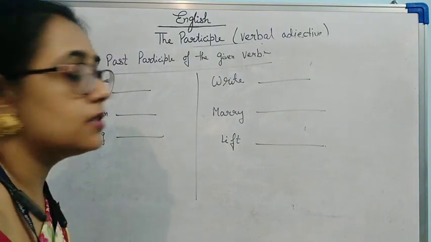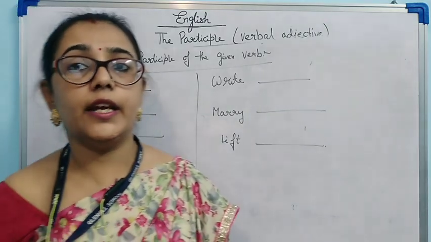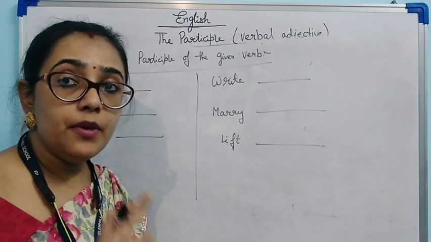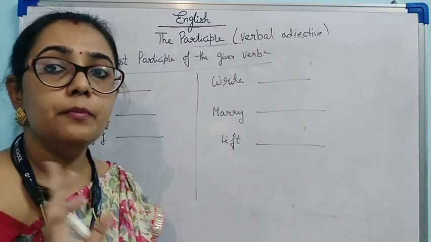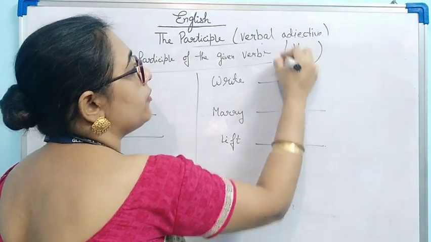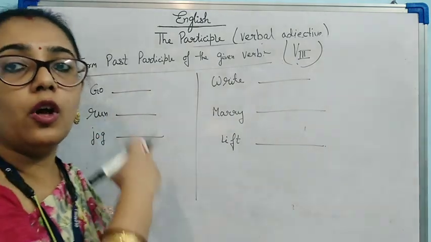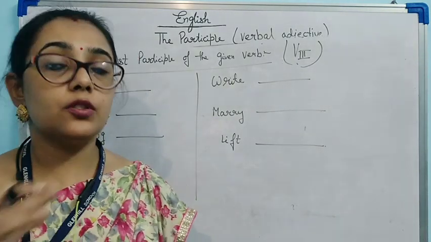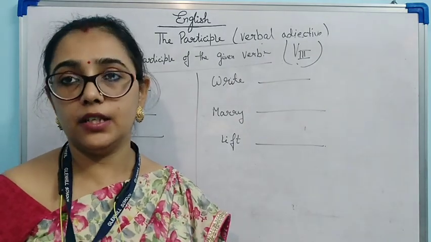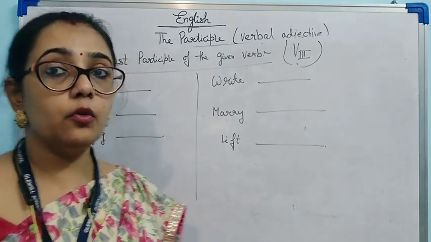Let's solve this. Form the past participle of the given verb. What was the formula I gave for the past participle? The formula was the verb's third form. Keep in mind, the verb's third form will be the past participle. To solve all these exercises, especially the 10th chapter, easily, you have to learn all three forms of the verb. That is very important.